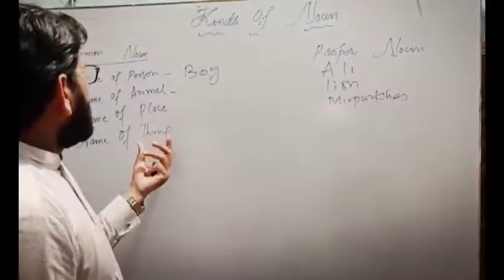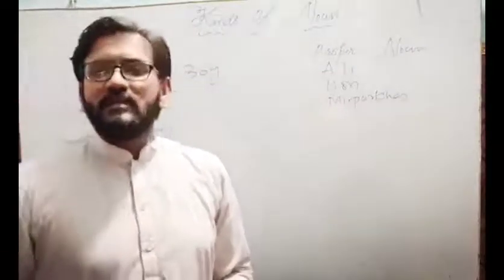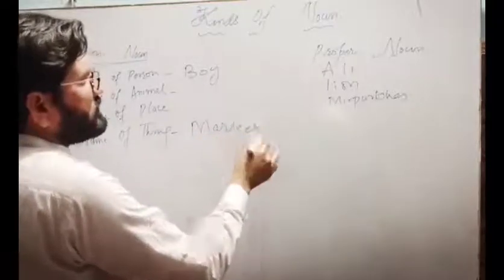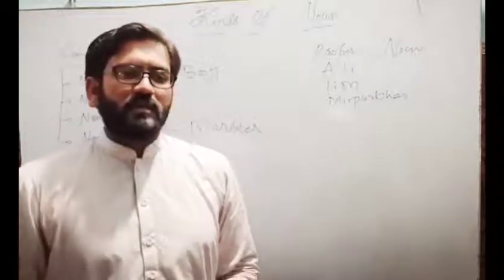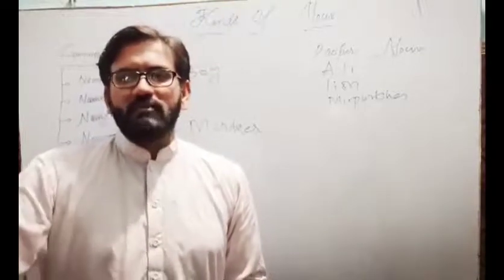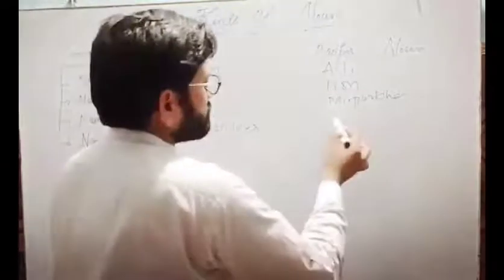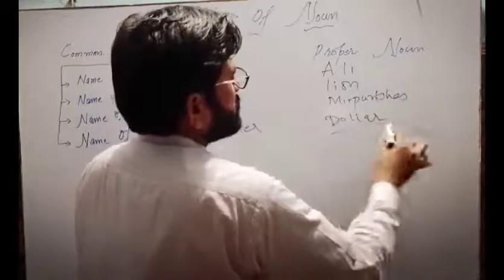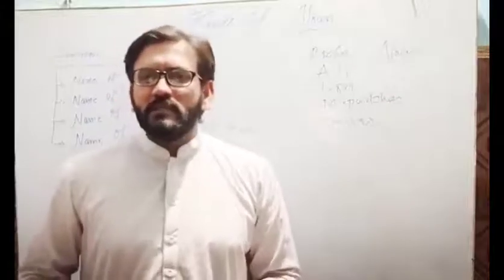And things, right? Non-living things. For example, if I say this is a marker, right? There are varieties of markers, right? If I say the Dollar marker or the black marker, we have given the name of a specific marker, right? For example, if I say Dollar, so Dollar would be a proper noun. Must have understood the common and proper noun.